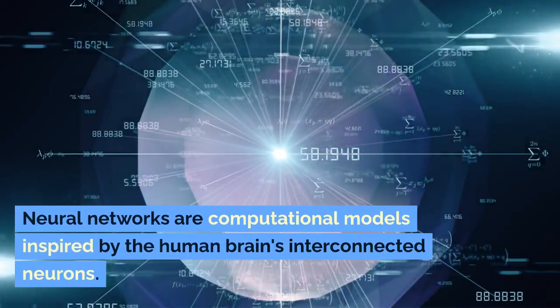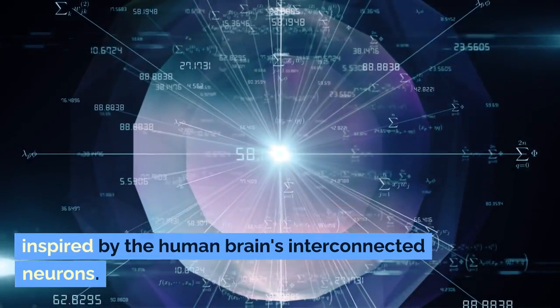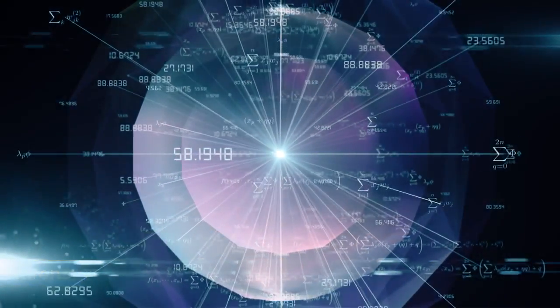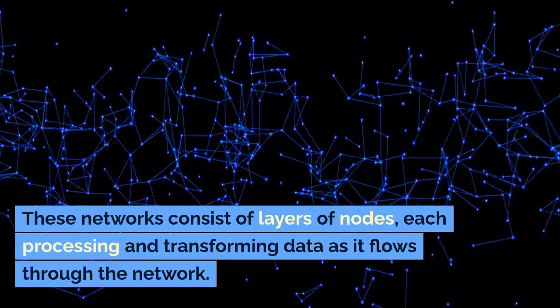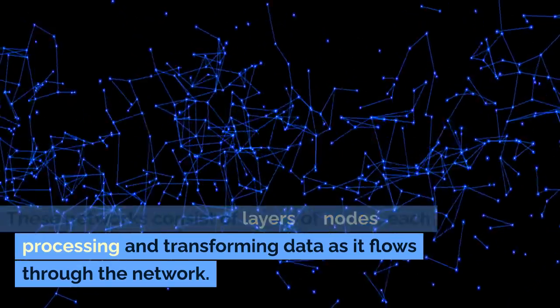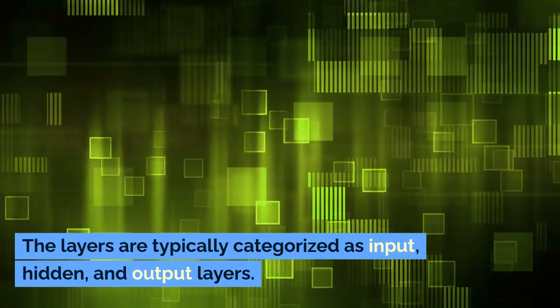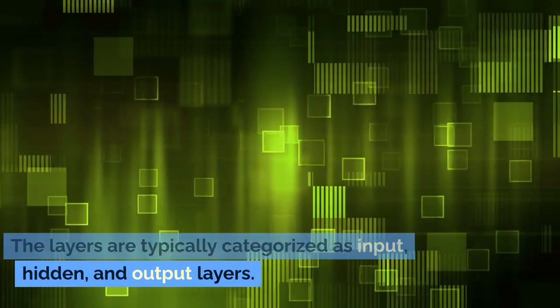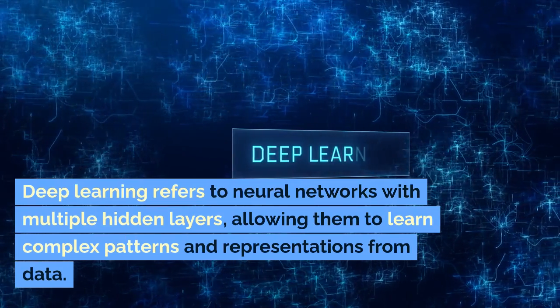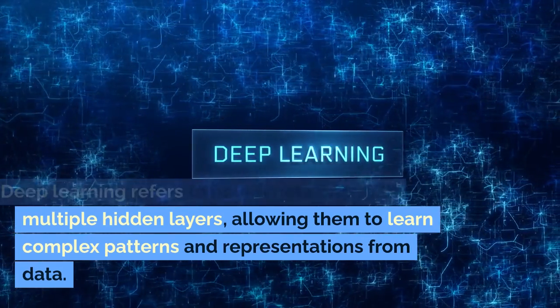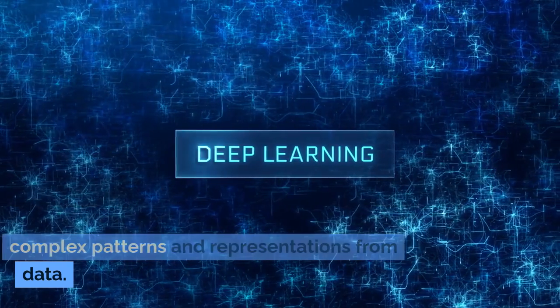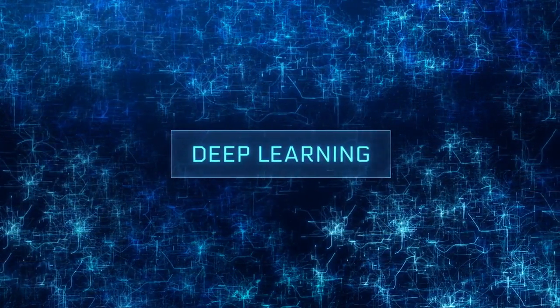2.1 Understanding Neural Networks. Neural networks are computational models inspired by the human brain's interconnected neurons. These networks consist of layers of nodes, each processing and transforming data as it flows through the network. The layers are typically categorized as input, hidden, and output layers. Deep learning refers to neural networks with multiple hidden layers, allowing them to learn complex patterns and representations from data.